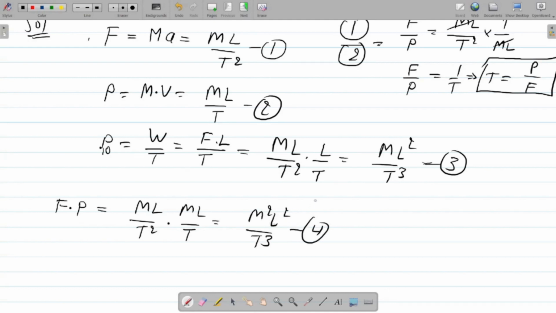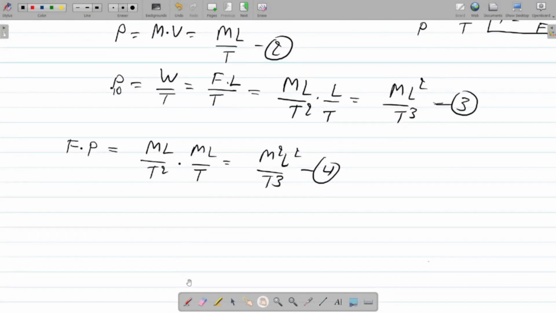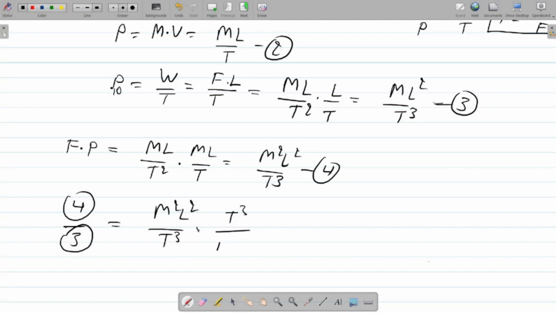Now if you divide equation number 4 by equation number 3, it gives us m square L square by t cube divided by m L square by t cube.